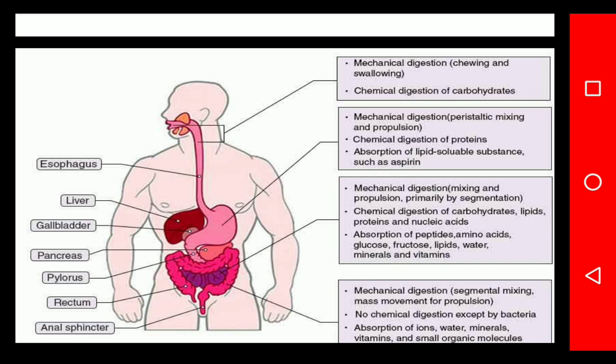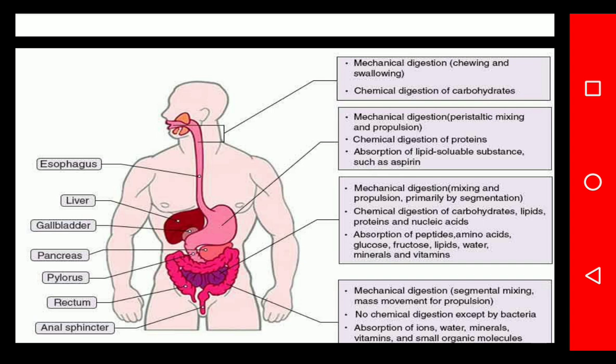This is one kind of diagrammatic representation of the digestive system. In the oral cavity, mechanical digestion, that is chewing and swallowing, takes place. That is the initial step in how we take a drug by the oral route, and how absorption takes place orally.